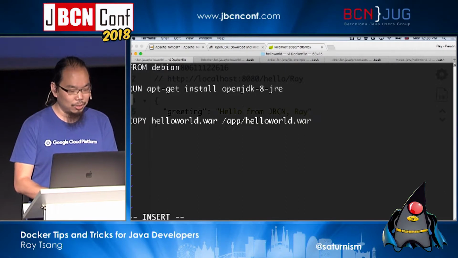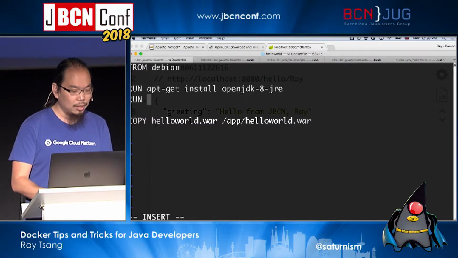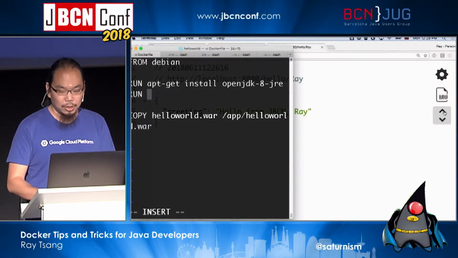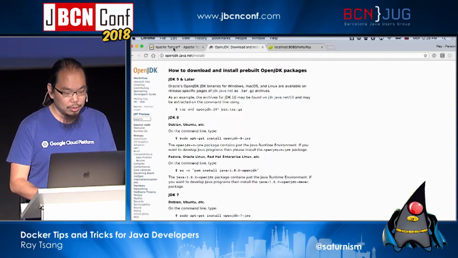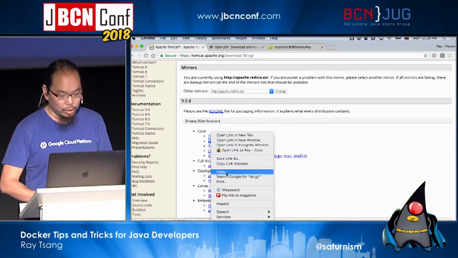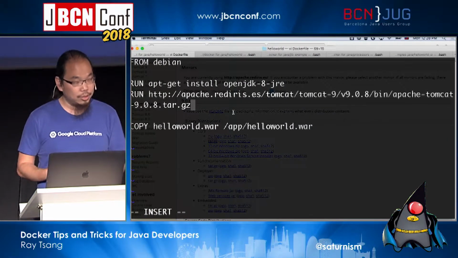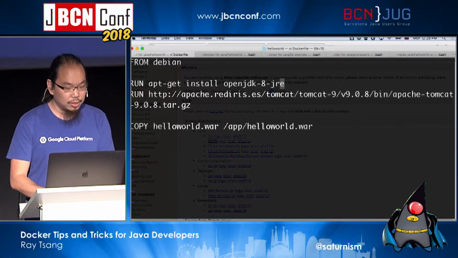So what that means is, okay, how do I install Tomcat, right? So we go ahead and say install Tomcat. Where do we get Tomcat, right? So as you can see, we can actually write all of these instructions in the Docker image, right? So we can write these instructions down to reproduce this environment, hopefully consistently, right?